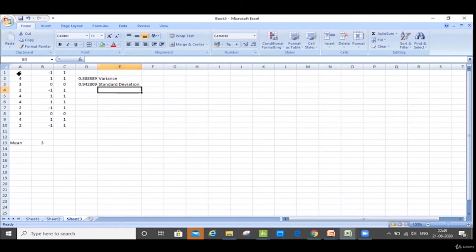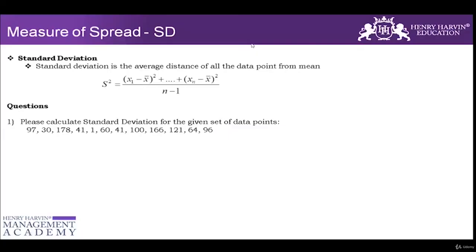For this data, my standard deviation is 0.942809. And this is my variance. The only difference between variance and standard deviation is that variance is without the square root. When we take the square root, we get the standard deviation, which is the average distance of all data points from the mean.